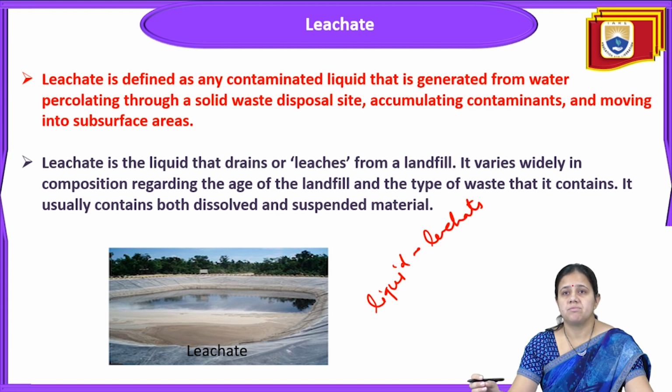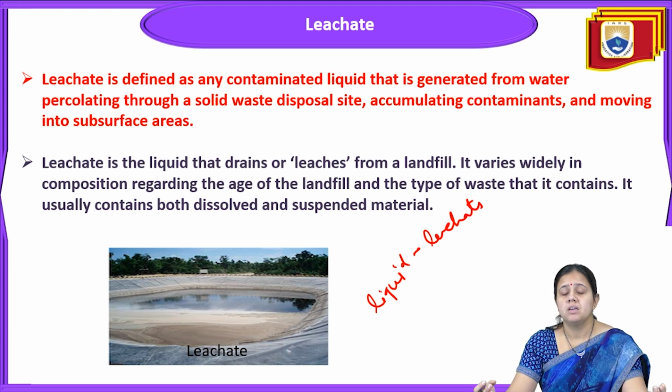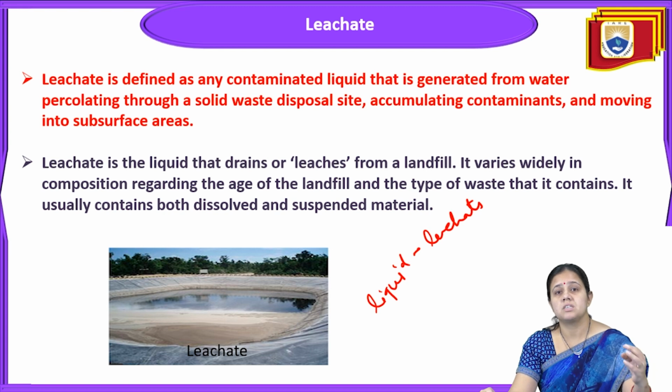So leachate can be defined as any liquid which is contaminated. If anaerobic condition is there inside the landfill, or sometimes rainwater is collected in the landfill, in the small cell onto the waste. When the water enters the landfill, it starts leaching.